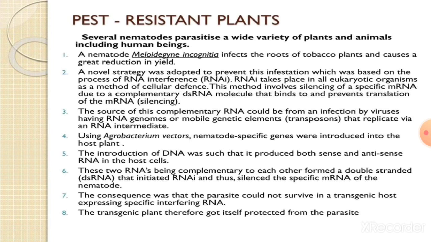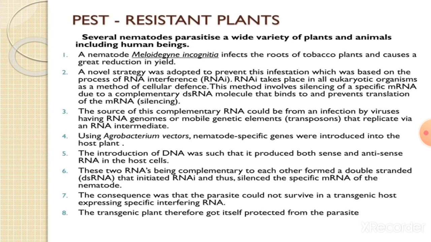This method involved the silencing of the specific mRNA due to a complementary double-stranded RNA molecule that binds to and prevents the translation of the mRNA. The source of the complementary RNA could be from an infection of viruses having RNA genomes or mobile genetic elements that replicate through an RNA intermediate.